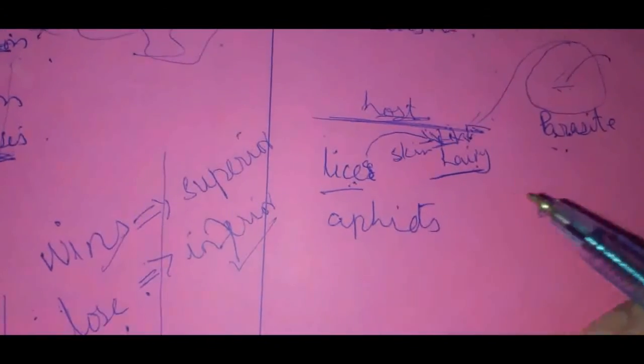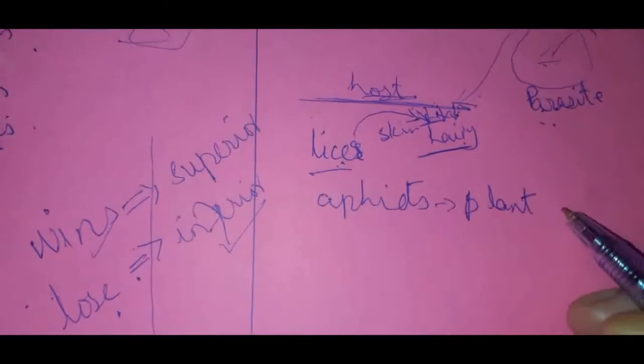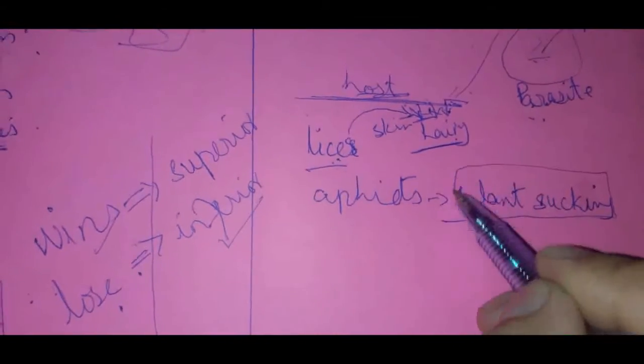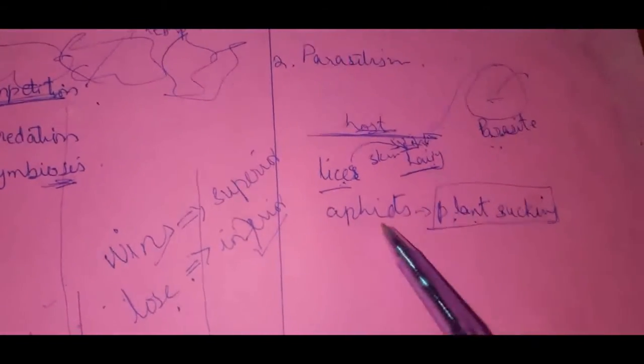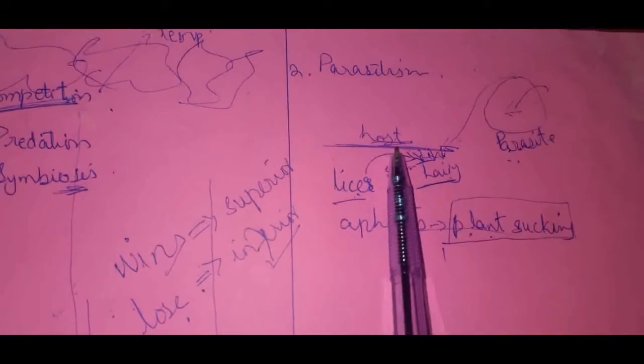For example, aphids. So what are aphids? Aphids are plant-sucking organisms, plant-sucking parasites. They reside over plants and suck nutrients from them. As a result, the plant slowly and steadily shrinks, loses all its nourishment and dies, whereas the parasite gets its benefit from it. Then when the plant dies, it goes on to another plant and sucks all the nourishment from there. So this is the case of parasites, that parasites attach themselves to hosts.